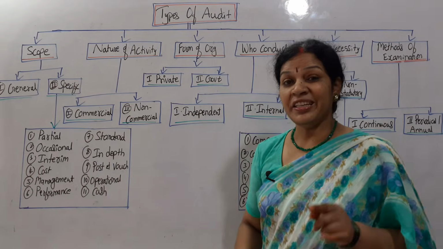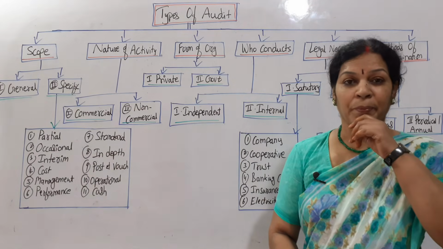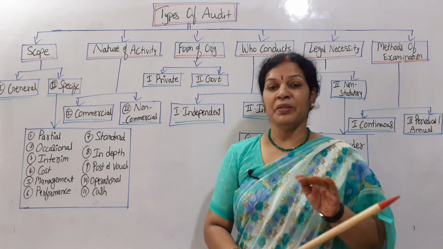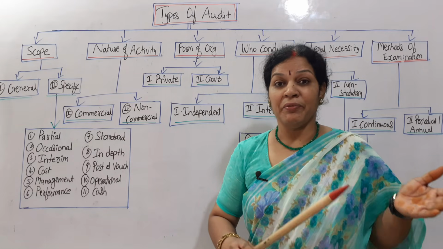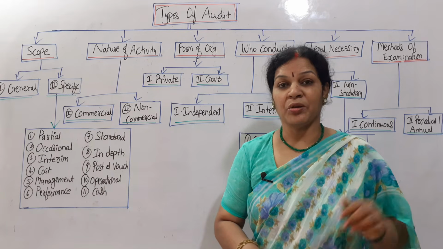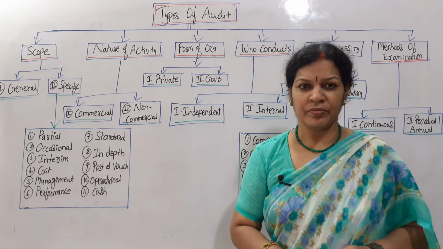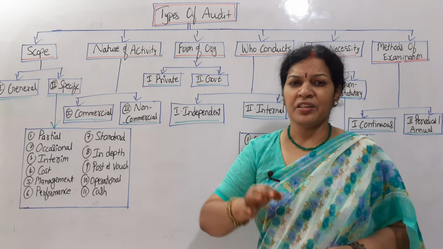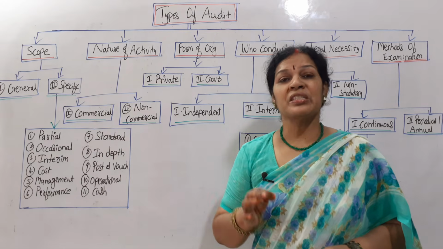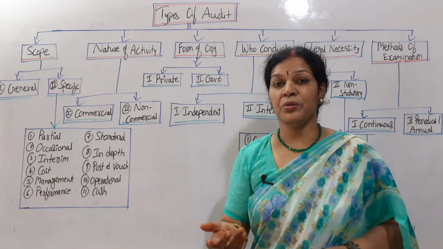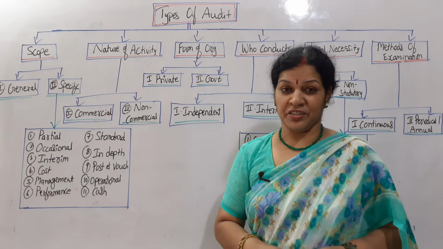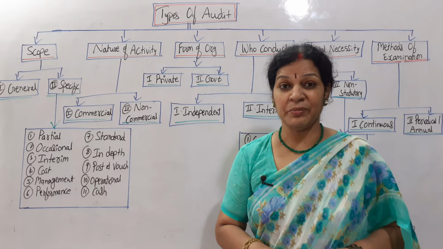And the third one is the interim audit. A very important audit. Interim audit means when we go for auditing in the middle of the year. This audit is generally useful for companies that want to declare an interim dividend. Did you hear this word, interim dividend?